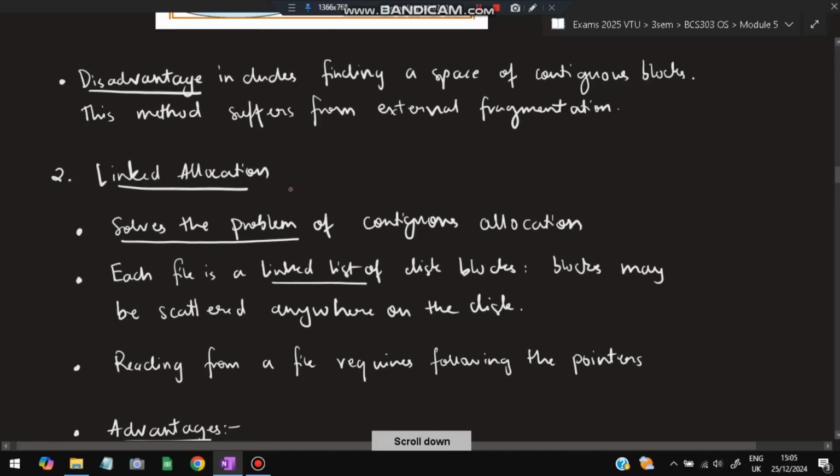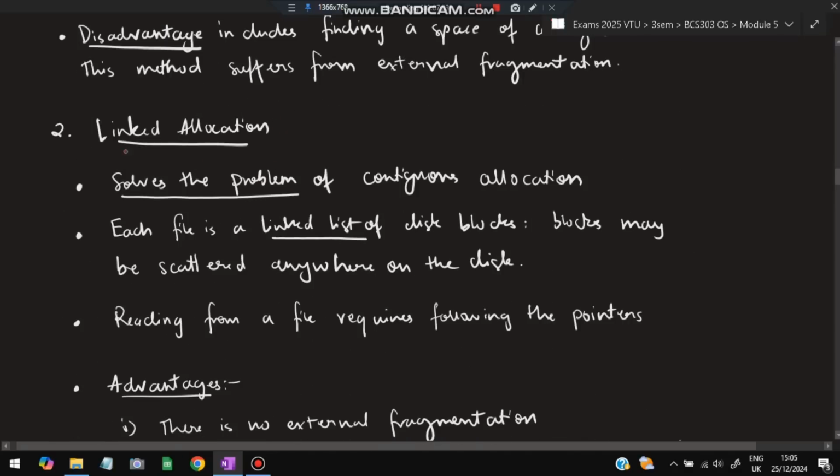Moving on to the second method, which is linked allocation. Linked means this block is linked with this, which is linked with this, and so on. They are linked with each other. It solves the problem of contiguous allocation. If it is linked, we need not have all the blocks in the same place. We can use linking to link different blocks in different parts, and it looks like it's contiguous. So that solves the problems of contiguous allocation. Each file is a linked list of disk blocks. Blocks may be scattered anywhere on the disk, and they will be linked and attached to each other.